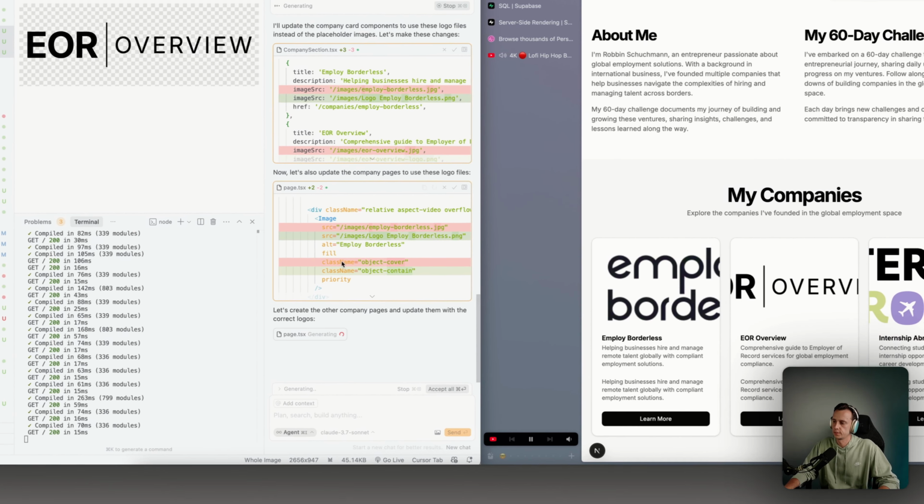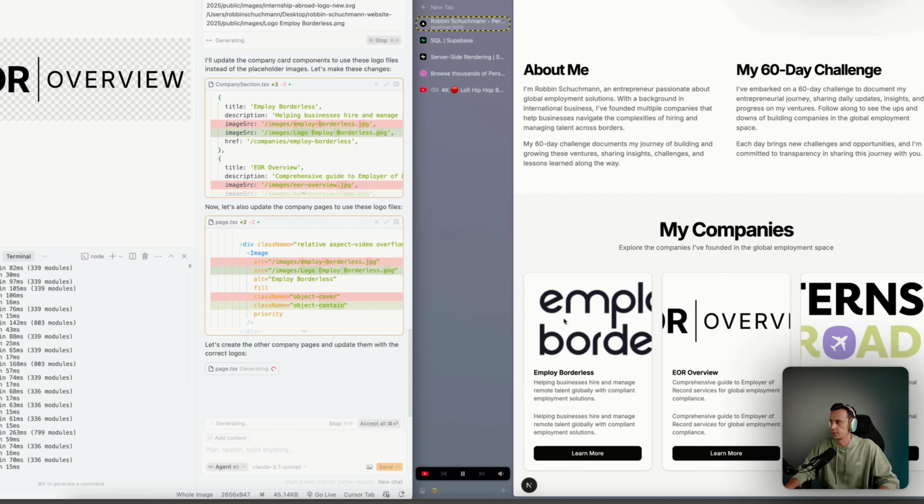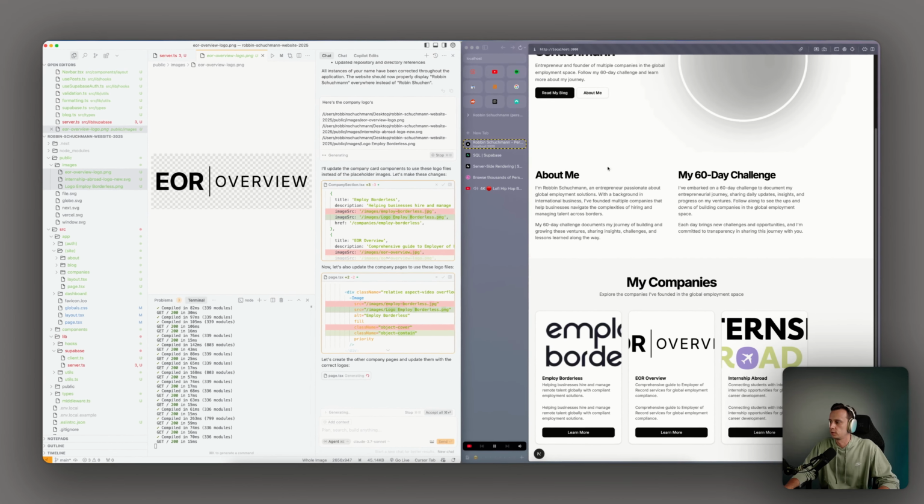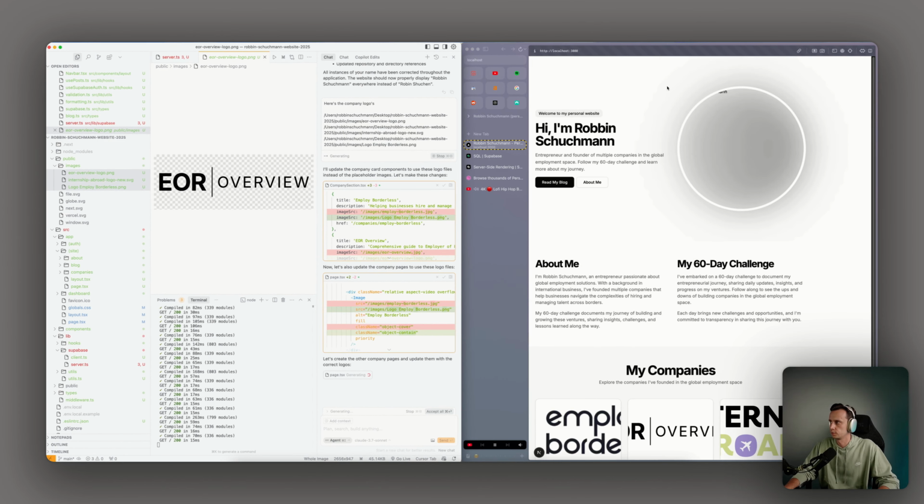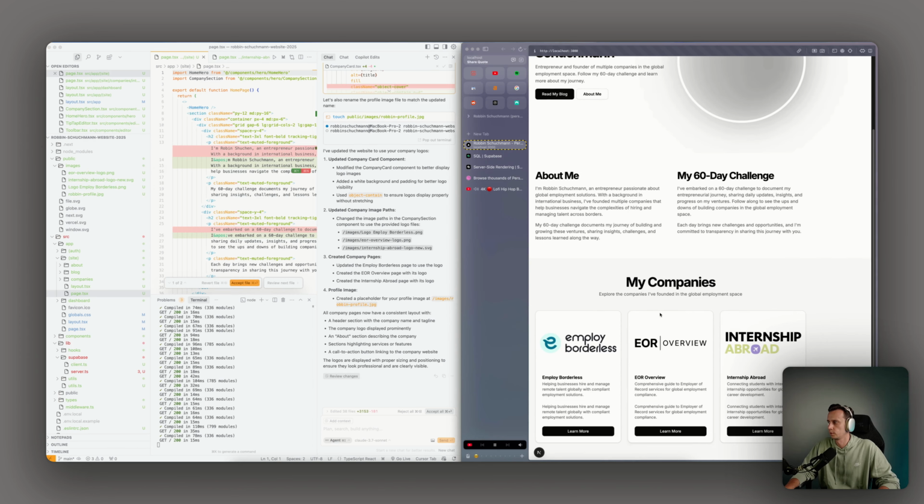Okay, so now it's gonna create this page first, like the company page, and after that I'll just give it feedback on what to style, and also to get the header and the footer back. Okay, there we go. That looks better. Still a little bit too big maybe. So what I'm gonna do, I'm gonna use Super Whisper to talk in the chat instead of typing, it's faster.